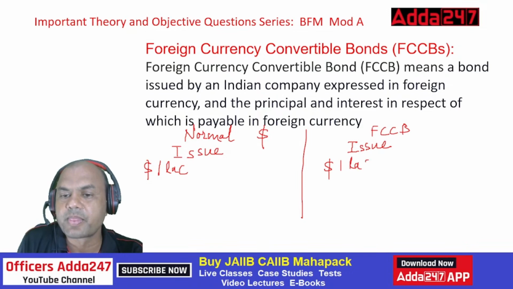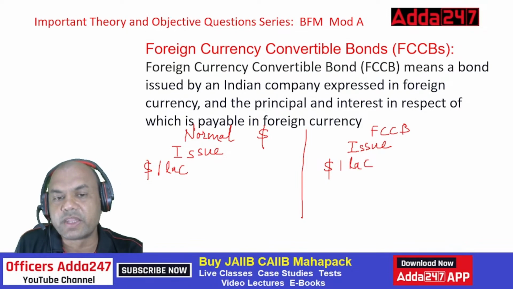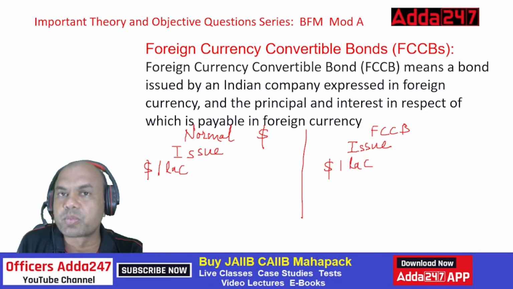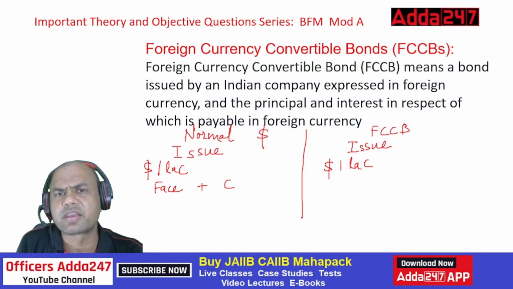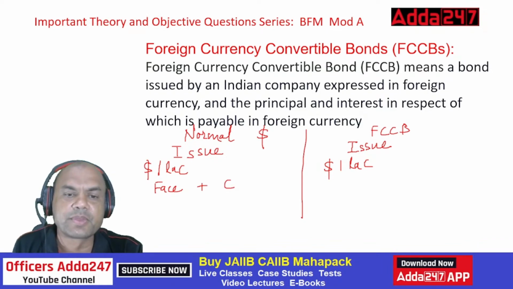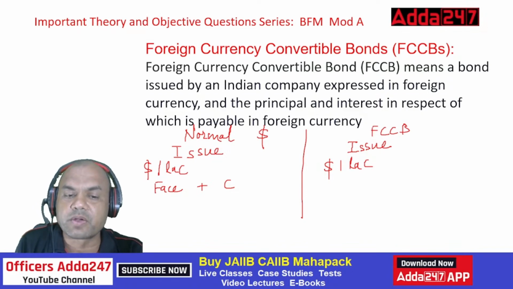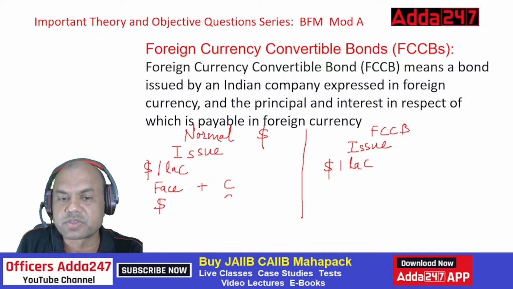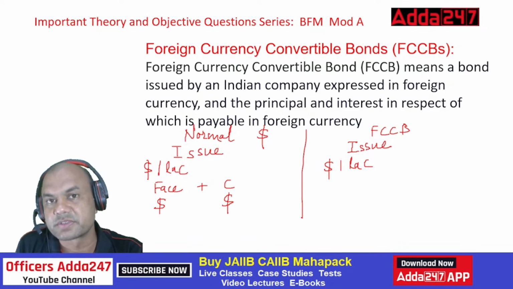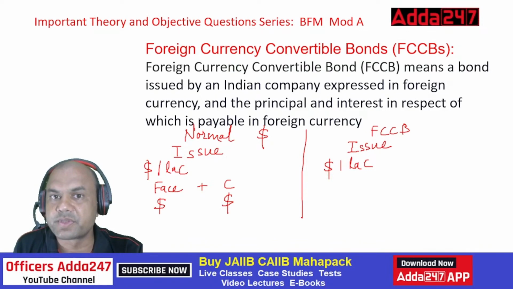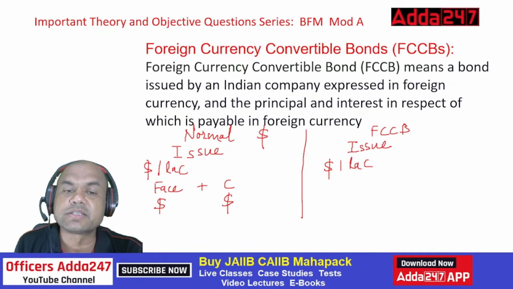When we say it's a bond, I have to pay two parts. One is the principal, the face value, at maturity. And second, I have to pay a coupon every year or every 6 months, whatever I have agreed. Both of these I have to pay in dollars, and the important point is I can't miss out on any one of these. So this is basically a normal bond.